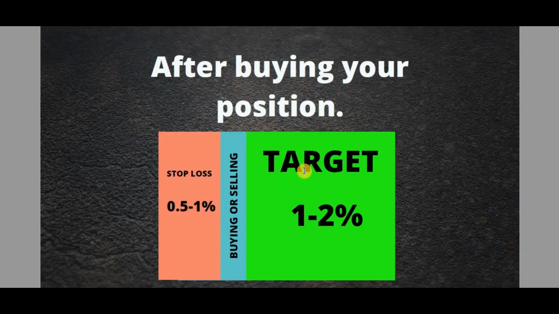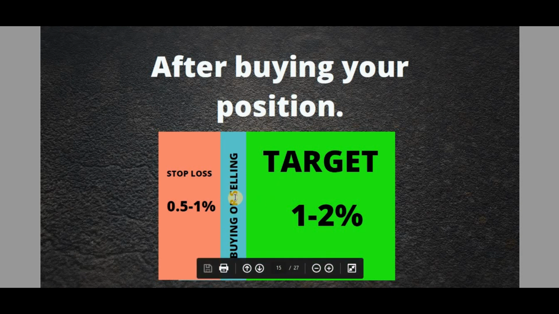So let's see. This is your position after buying. I have created this. Whenever you buy any share, option, commodity, or any segment of the market, we will be discussing the segments in a further slide. After buying, you should always be prepared. For example, this blue segment is the buying portion.